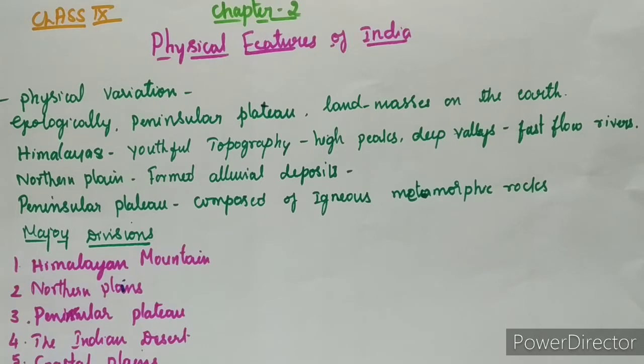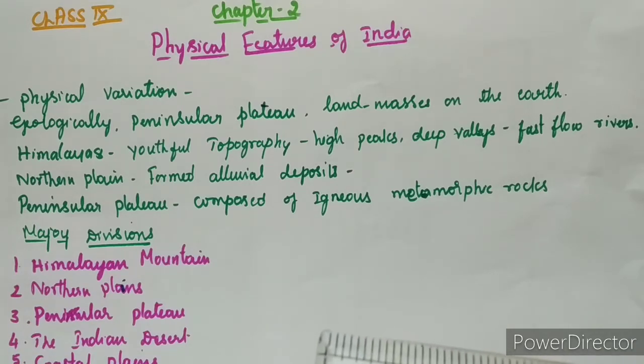The whole mountain system of Himalaya represents a very youthful topography with high peaks, deep valleys and fast-flowing rivers. The northern plains are formed of alluvial deposits. The peninsular plateau is composed of igneous and metamorphic rocks with gently rising hills and wide valleys.